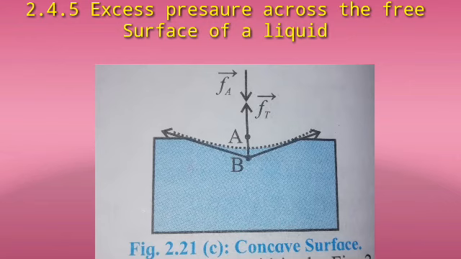Therefore, the net downward force responsible for the pressure at B is less than Fa. This develops a lesser pressure at point B, which is inside the liquid and on the convex side of the meniscus. Thus, the pressure on the concave side, that is outside the liquid, is greater than that on the convex side, that is inside the liquid.